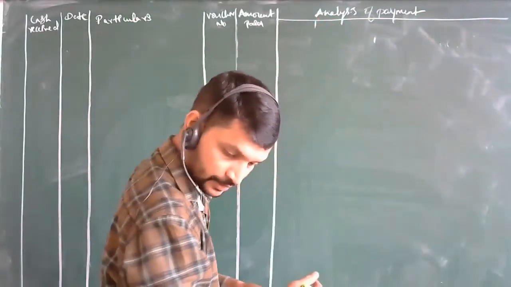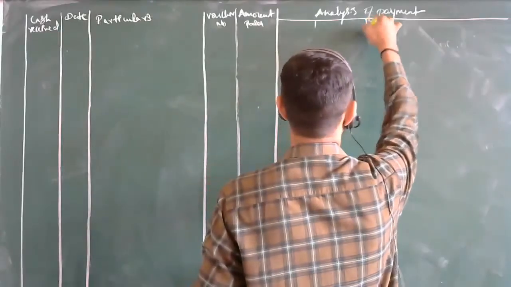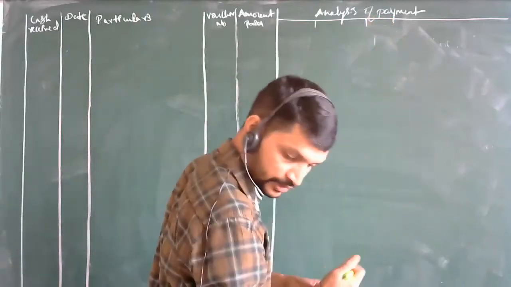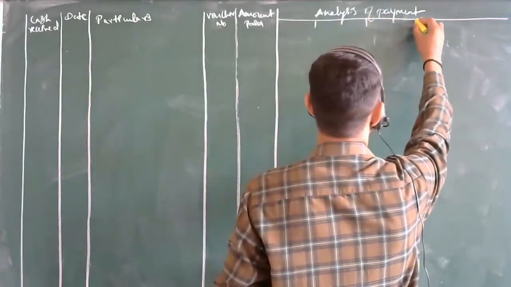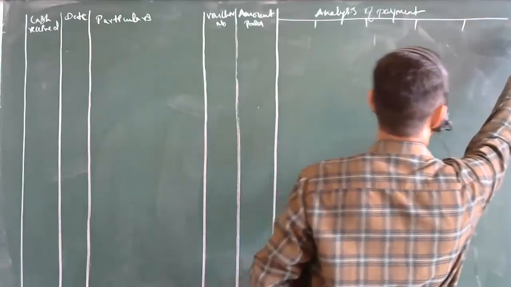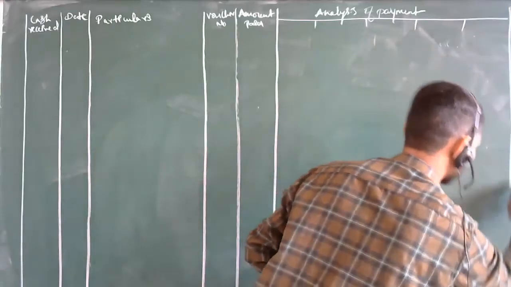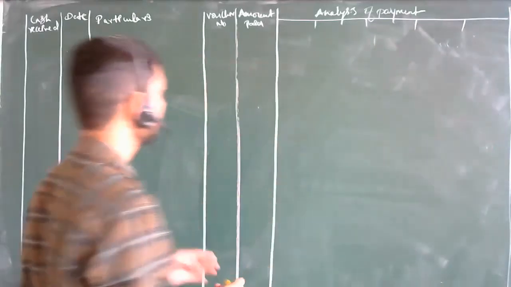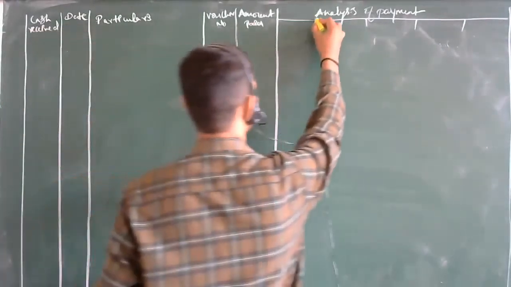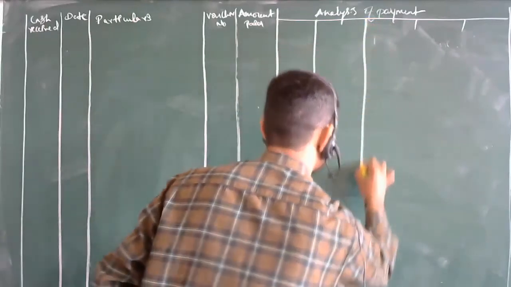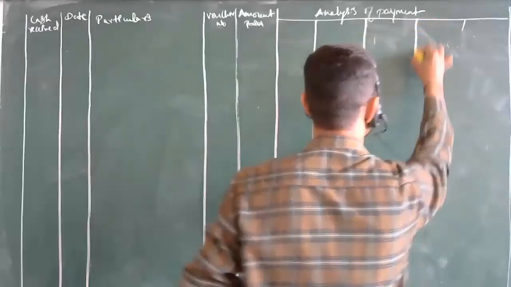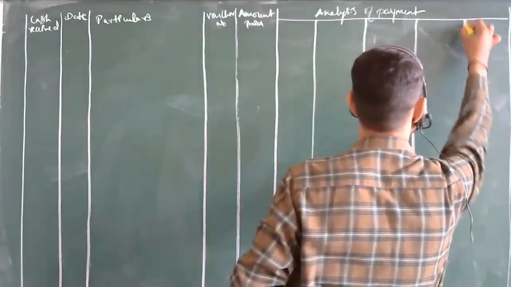Here we have certain expenses individually under their heads. So this many things are there which take place. So this is the specimen.